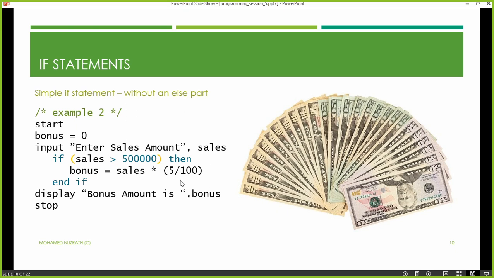So the next line, we are stopping the if condition. Next line, we are displaying bonus amount is the bonus. What we calculated here will be displayed. Only if the condition was true, this line is going to get executed. Selection statement, whether to do this line or not. The computer is making a decision. Condition true, we do this. Condition not true, we don't do this. We don't bother about doing this one. Okay, so that's the style that we have done. Let me show you this program as well. After that you can take it down.